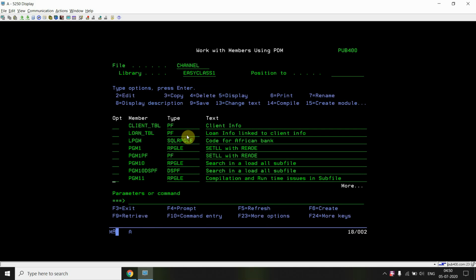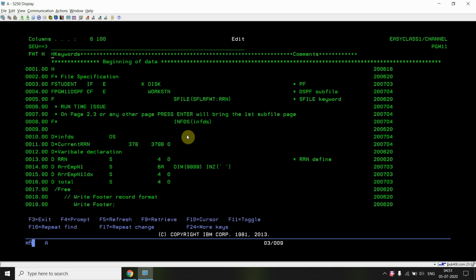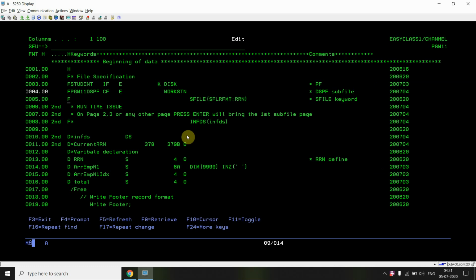Now how would I resolve this error? Actually, I have used the file information data structure. So I am uncommenting this file information data structure with my subfile display file. This is the definition of the file information data structure.